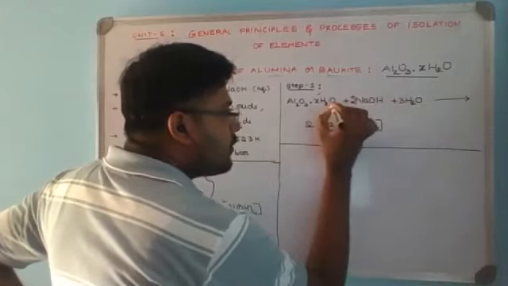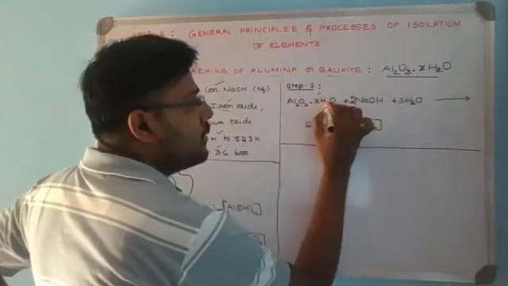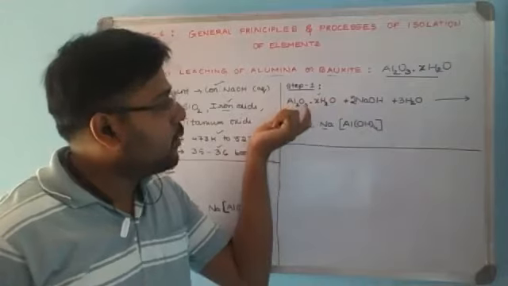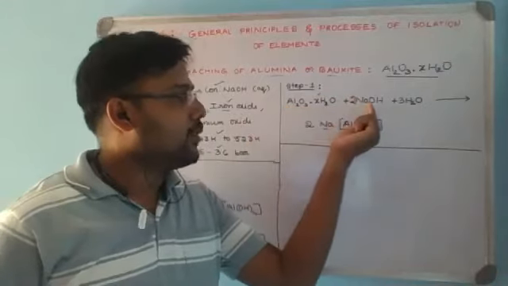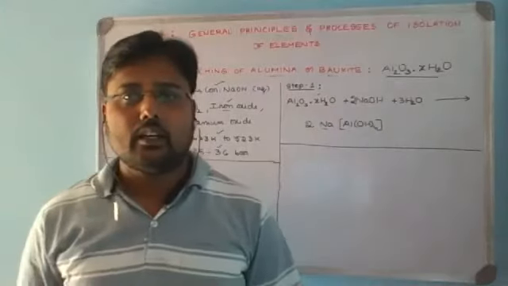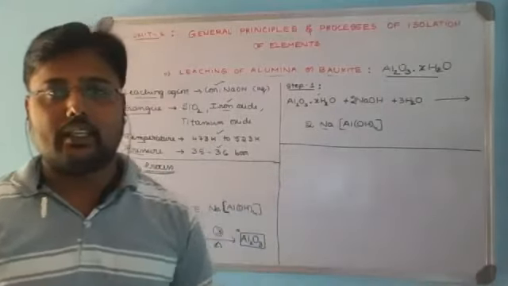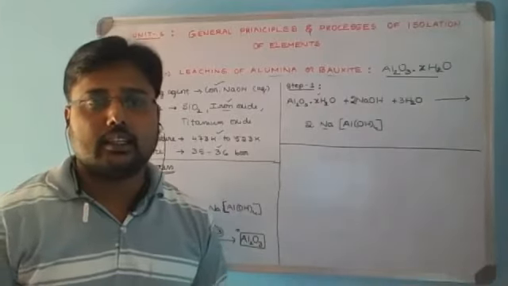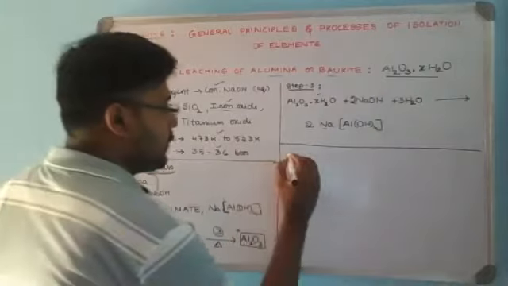Don't take the oxygen of H2O of hydrated alumina to count. So leave that. Concentrate with respect to the ore, oxygen, sodium hydroxide, and the water added in the aqueous medium. Now this is a balanced equation for step 1. Hope step 1 is clear. Now we'll try to learn step 2.